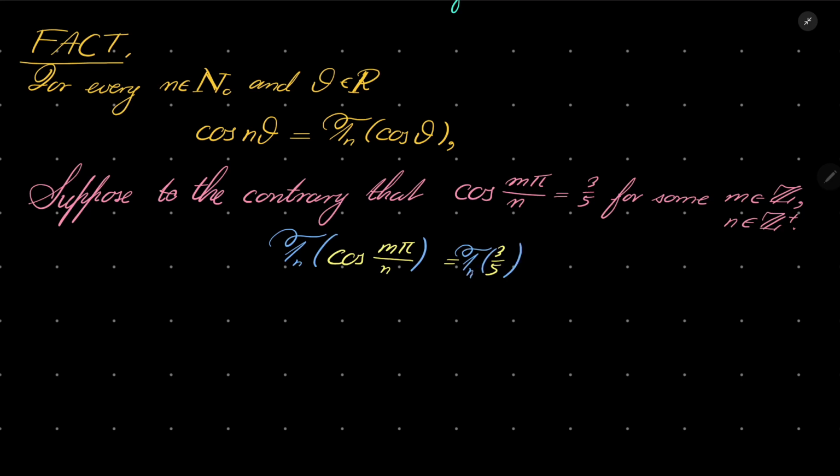And after application, by using this fact, Tn of cosine of m pi over n is just cosine of m times pi, and that should be equal to the nth Chebyshev polynomial evaluated at 3 over 5. What is cosine of m pi? It's plus or minus 1. Actually, it's minus 1 to the power of m.